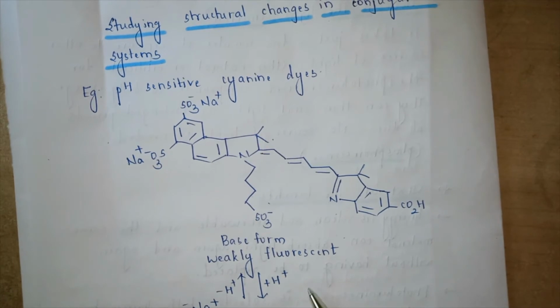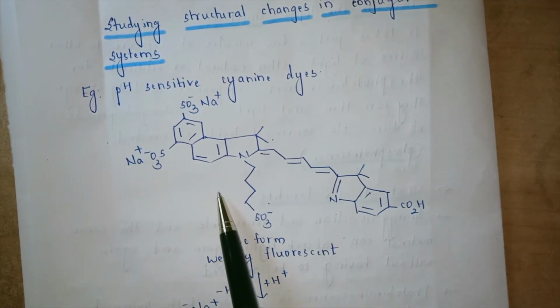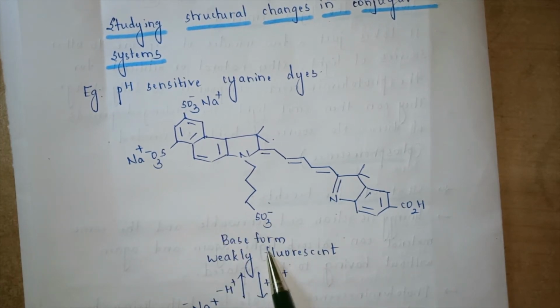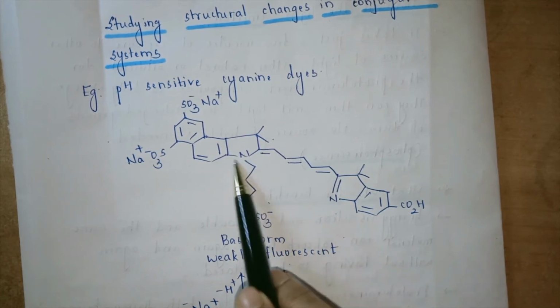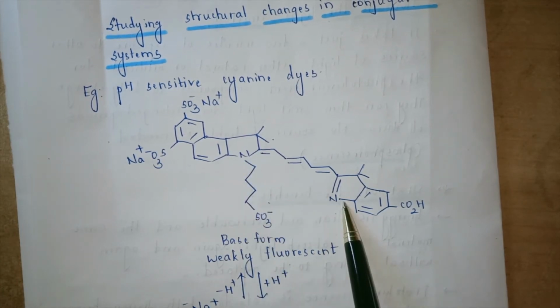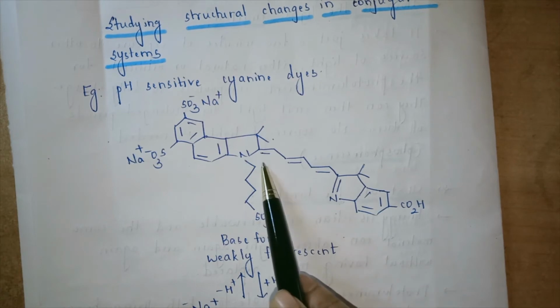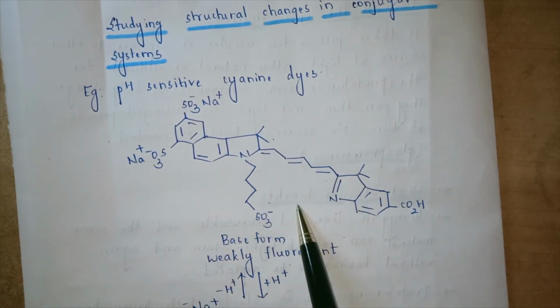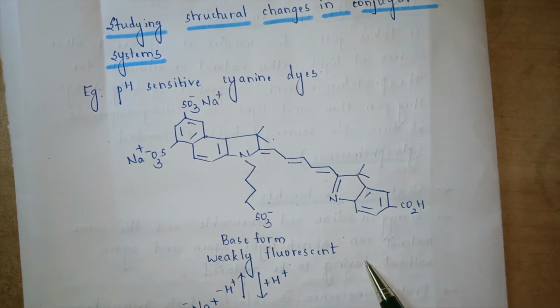Now let us understand what happens in such fluorescent cyanine dyes. We can observe here that this is a weakly fluorescent dye because it is in its base form. Can we not observe the nitrogens present here? They are in the base form, and hence there are also conjugated systems over here. Basically all this system is said to be in a base form.